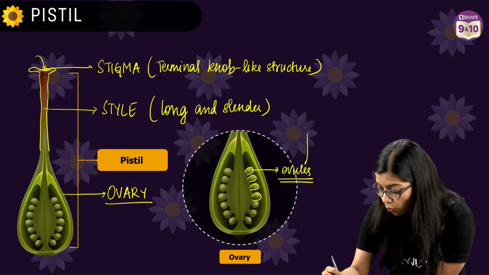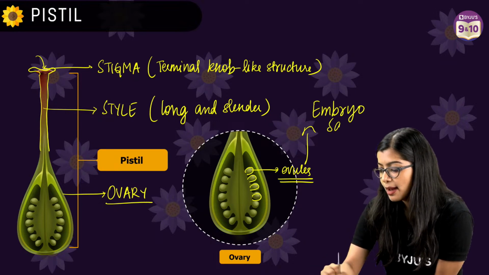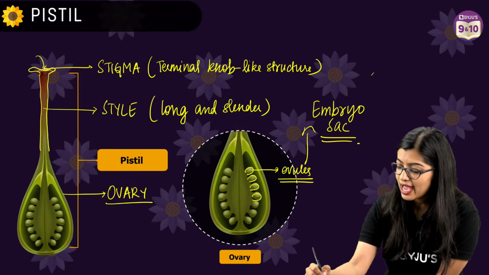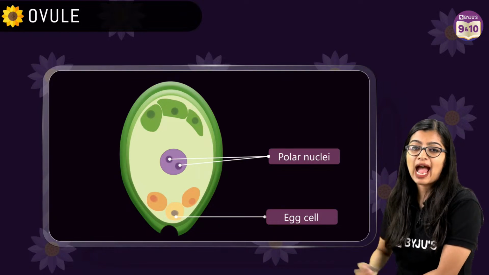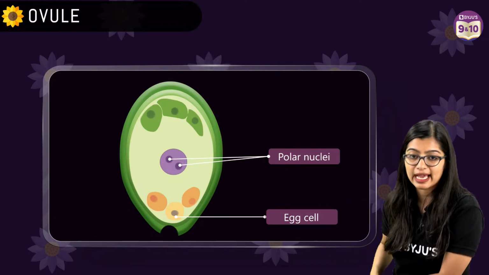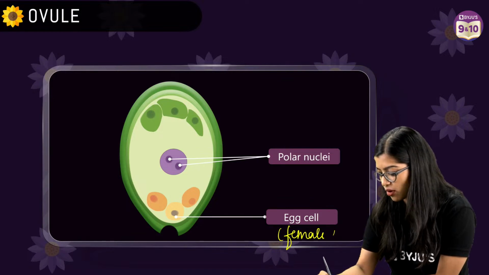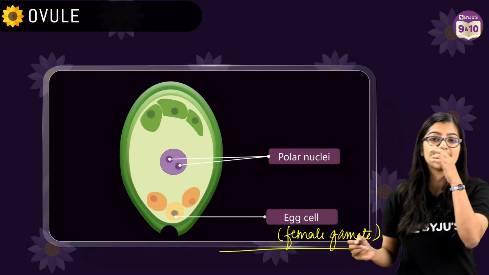And your ovules consist of something known as the embryo sac. Make a note of this term, very, very important, right? Ovule has your embryo sac, and an embryo sac will look something like this, and this consists of your female gamete or your egg cell, okay? Are we clear with this?